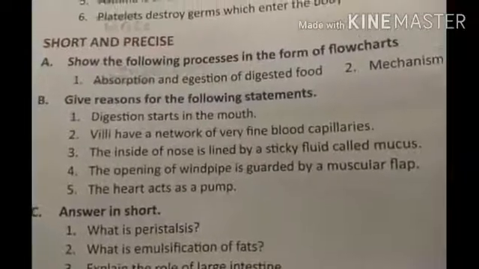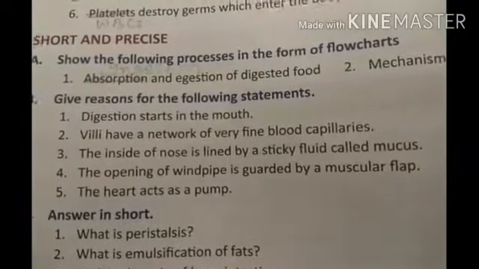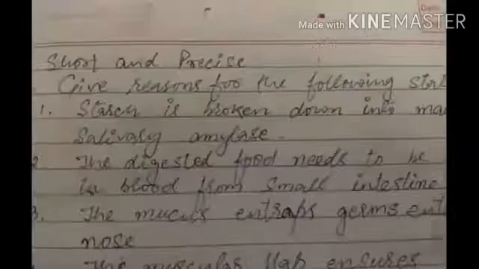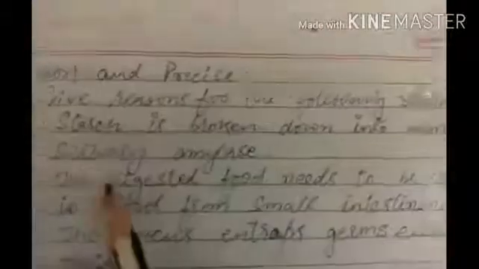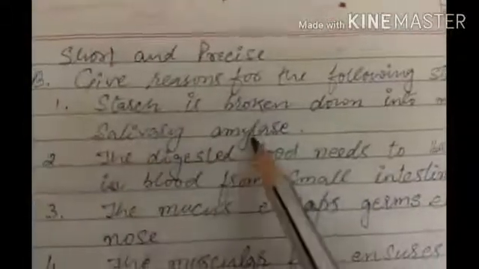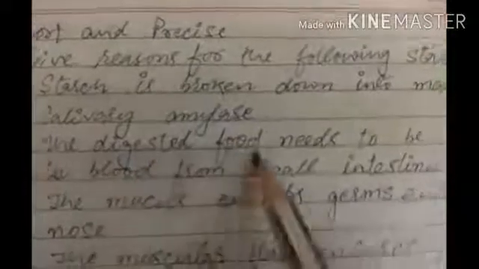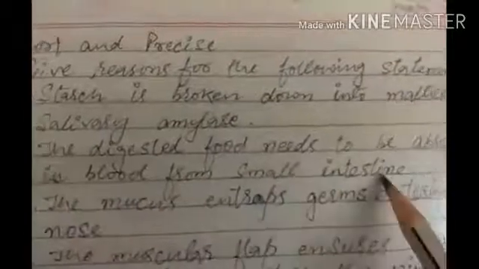Then there is this give reasons for the following statements. All the answers I have written together. For the first one, starch is broken down into maltose by salivary amylase. Second one, the digested food needs to be absorbed in blood from small intestine.